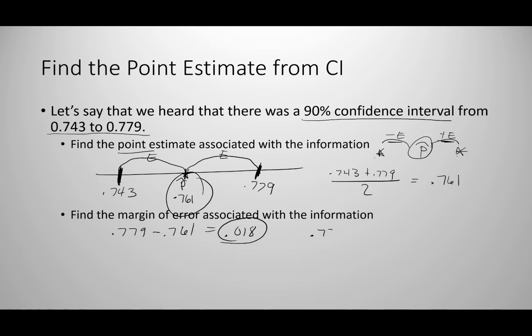So we could find the difference between our lower and our upper ends of the confidence interval, which tells us how far apart they are, and then cut that in half, because that gives us just one of these segments. That's still going to produce the exact same margin of error. So it doesn't matter which method you like, they will both produce the same result when you compute the margin of error.